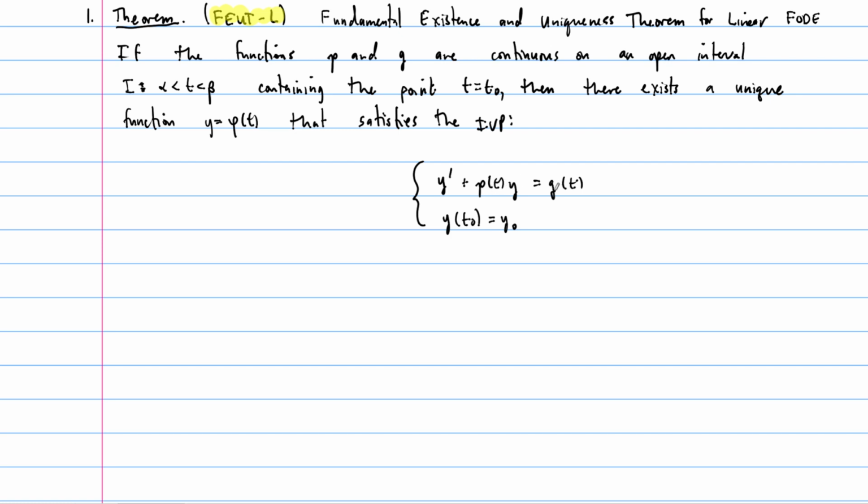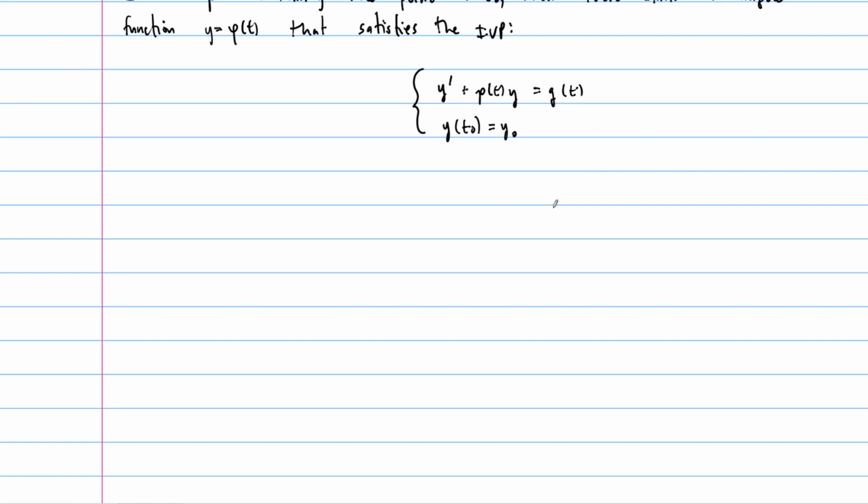So we just have to check our p and our g and make sure that they're continuous at this point t naught. If they are, then a unique solution exists, and it not only exists, but it exists on the entire interval that these two functions are both continuous on simultaneously. All right, so that's huge.